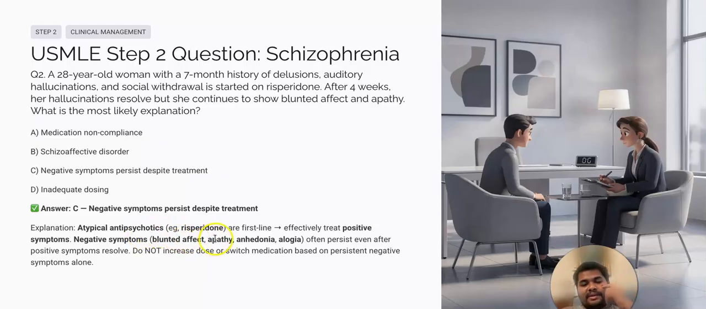Okay, so atypical antipsychotics, for example risperidone, are first-line effective treatment for positive symptoms. Negative symptoms, blunted affect, apathy, and alogia often persist even after the positive symptoms resolve. Do not increase the dose or switch medications based on persistent negative symptoms alone. Okay, these are very important lines in real clinical practice.